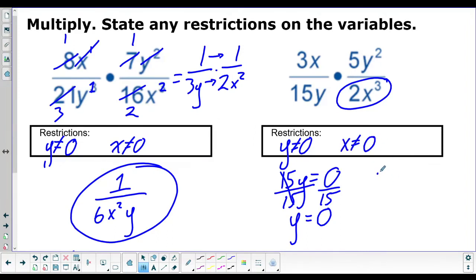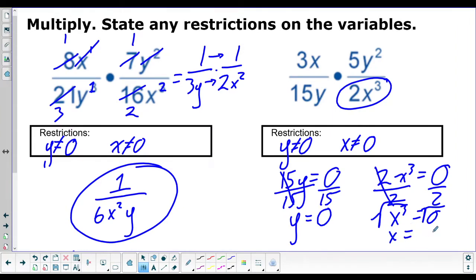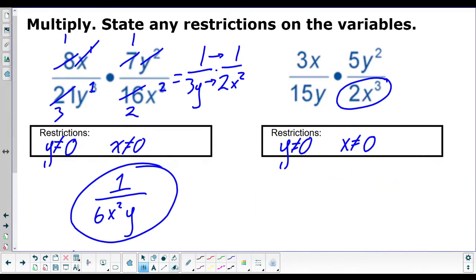Let me show you just one more time in case you don't believe me. We set the denominator equal to 0. We divide by 2. x cubed equals 0. We take a cube root. And then x equals 0. So that's our restriction. All right. We have our restrictions. We're very careful about that. And now we get to do the fun part, which is simplifying.